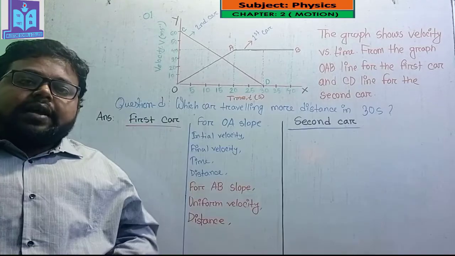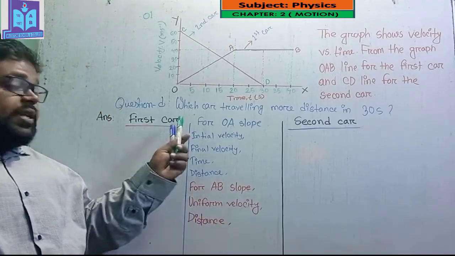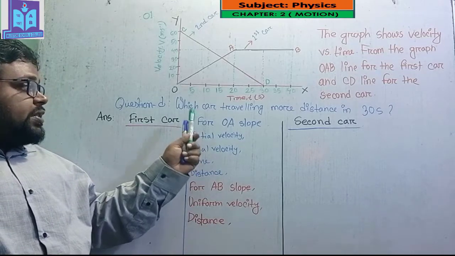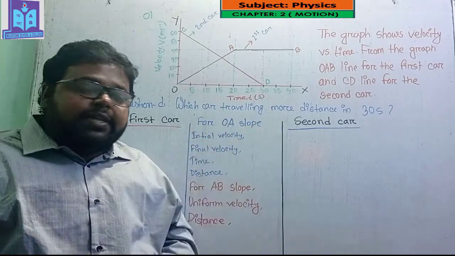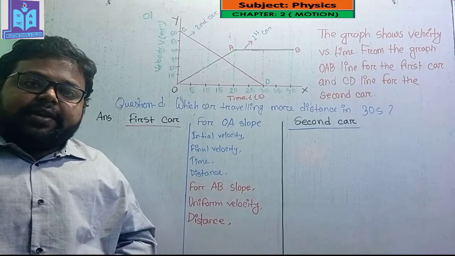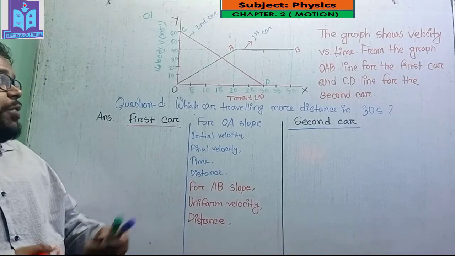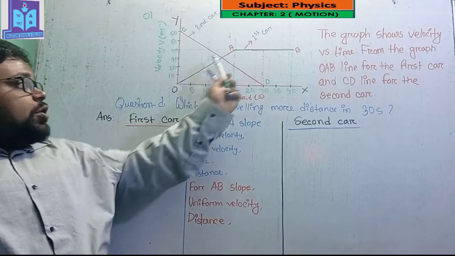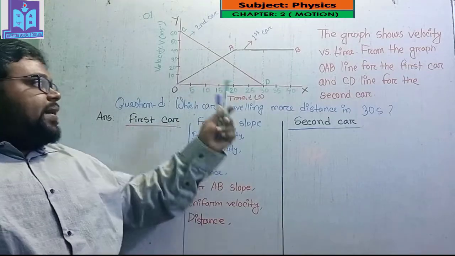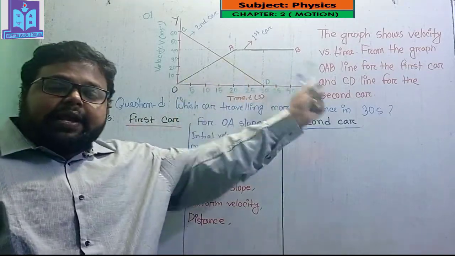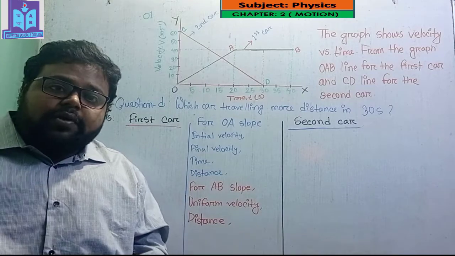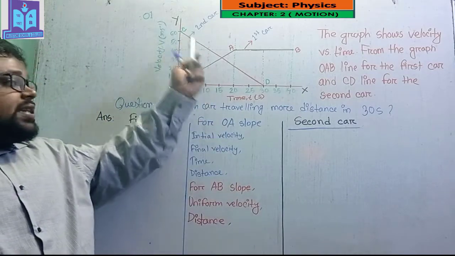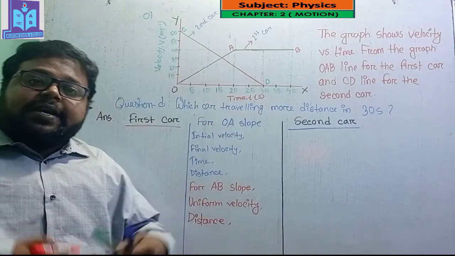Dear student, number D question is which car travels more distance in 30 seconds? Here this slope is for the first car, that means OA and AB, and CD is the slope for the second car.